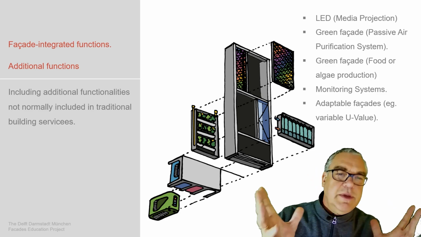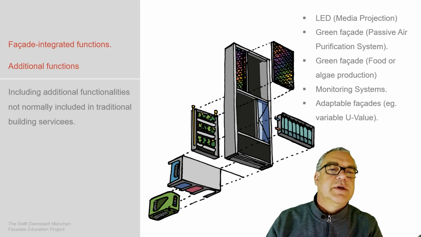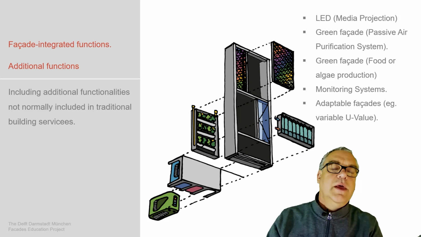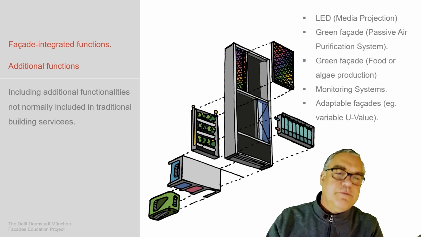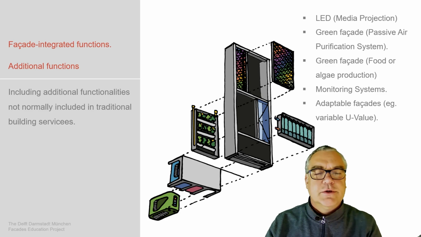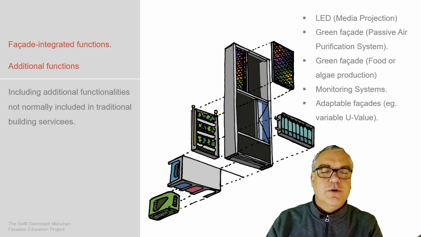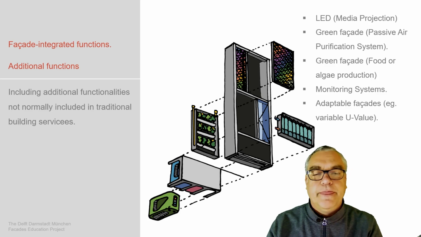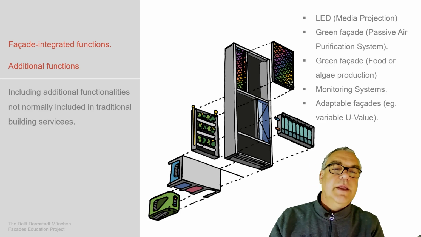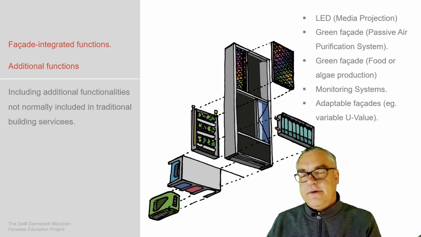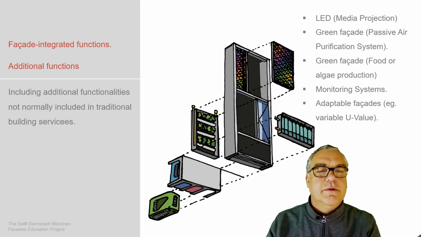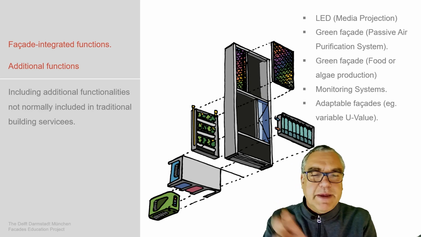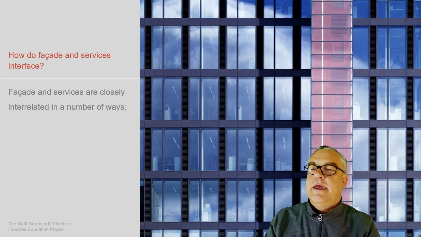And then there are additional functions which we can envision: LED media protection, the media facade, one type of green facade, the passive air purification system, so getting humidity control. And another aspect of green facades, if we are interested in that, food production, or algae production, and a kind of energy production, monitoring systems, and adaptive facades, if this is designed like, for example, a variable U value.